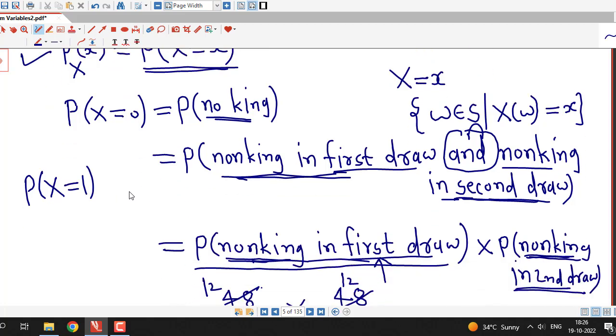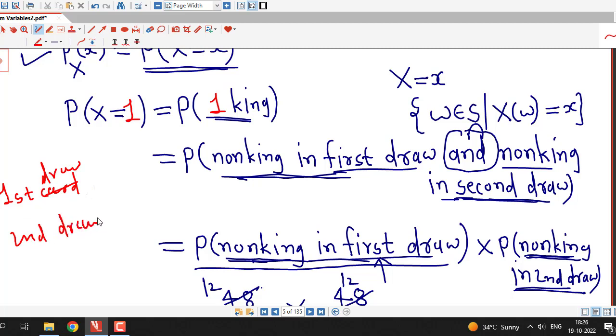Suppose I am interested in the probability that capital X equal to 1, then instead of no king I have to write 1 king. I am selecting 2 cards, 1 card in the first draw and a second card in the second draw, and we are interested in the probability that there is 1 king out of those 2 selected cards in 2 draws.